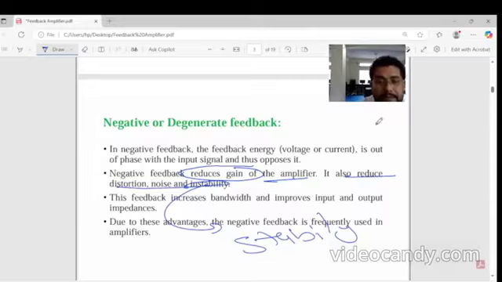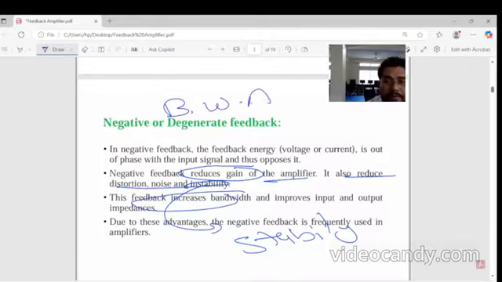In negative feedback the bandwidth increases, because bandwidth times gain, that is the closed loop gain of an amplifier, must always be constant. So in negative feedback the gain decreases, and that's why the bandwidth increases. It also improves the input and output impedance.